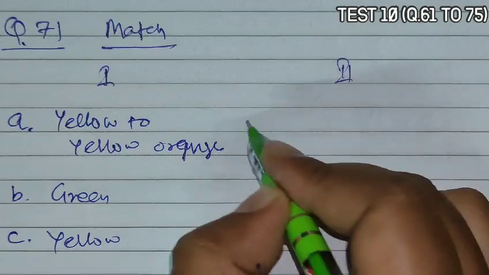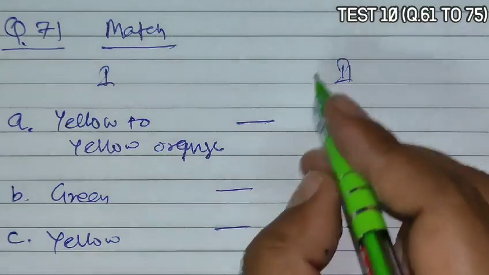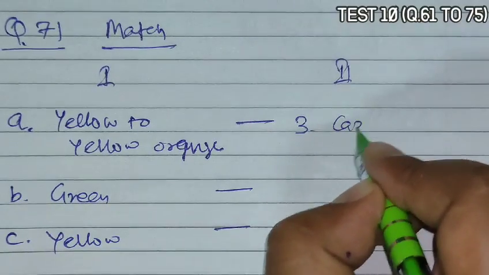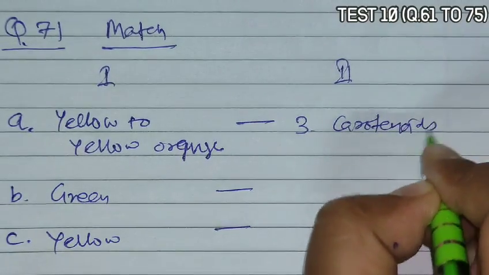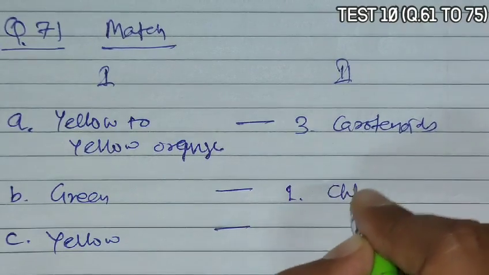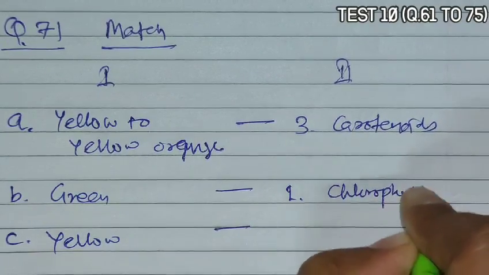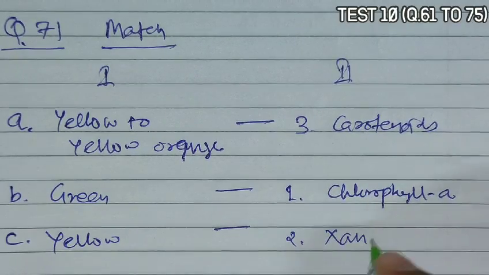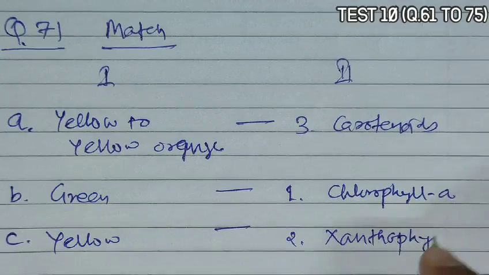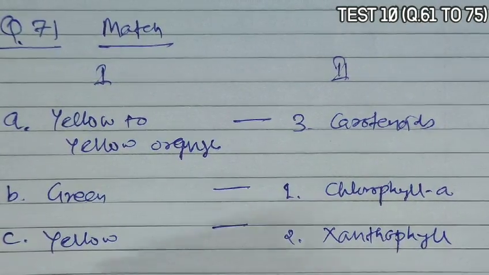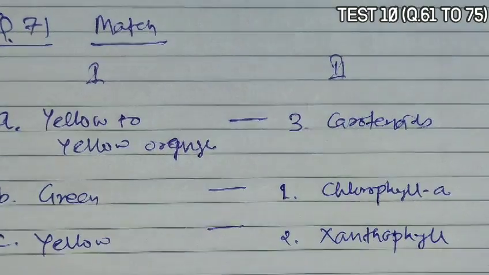If it matches with column 2, yellow to yellow orange are carotenoids, green is chlorophyll a, and yellow is option 2, that is xanthophyll. So according to this, option B becomes the correct answer.